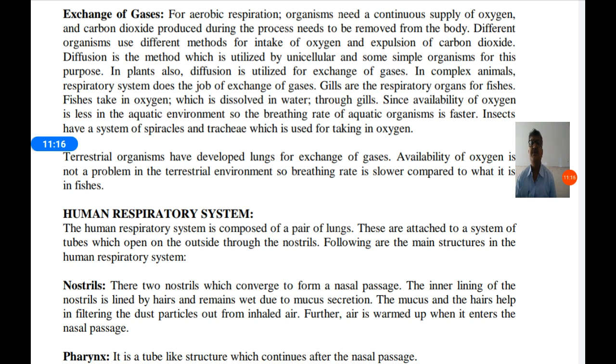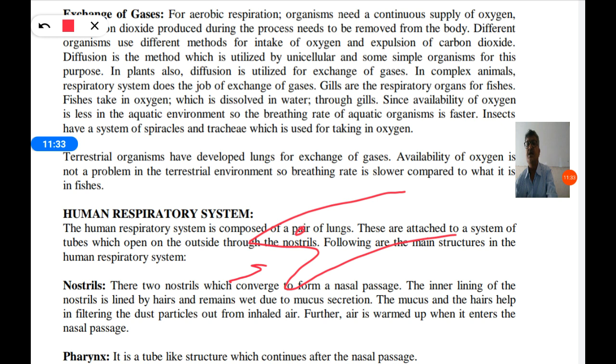Availability of oxygen is less in the aquatic environment, so the breathing rate of aquatic organisms is faster. If you observe, fish are taking in and giving out water very fast. They always keep their mouth open. Continuously water is entering inside and coming out of the gills, because the amount of oxygen dissolved in water is very less as compared to atmospheric oxygen.